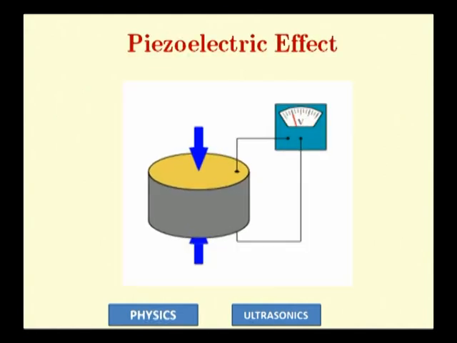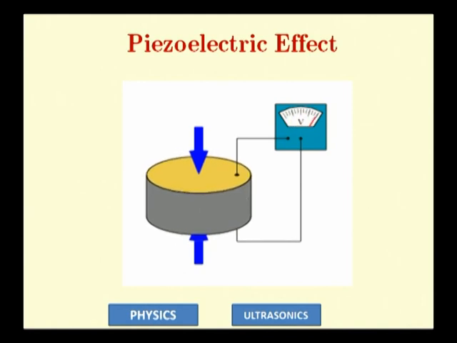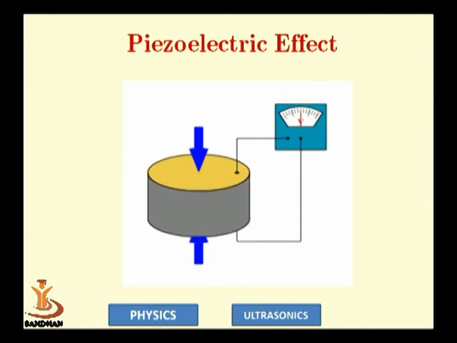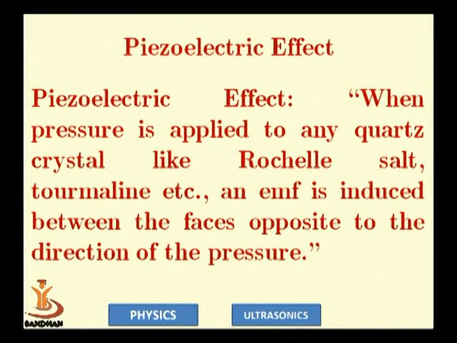Now, what is the piezoelectric effect? You can see in the animation that this is a crystal and pressure is applied, and then the voltmeter shows some reading. If the pressure is less, it shows a negative reading. So in principle, the piezoelectric effect says that when pressure is applied to a special type of quartz crystal, like Rochelle salt, tourmaline, etc., not any common crystal, an EMF is induced between the faces opposite to the direction of pressure.